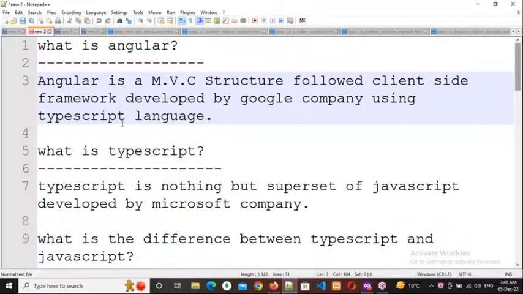Suppose you are developing an application by using the Java language. So who will be the owner? You, or else the person who developed the Java language? I'm not asking about who developed anything. I'm asking a simple thing.